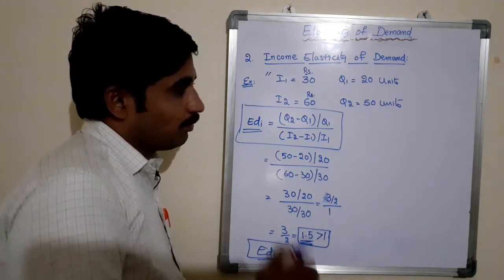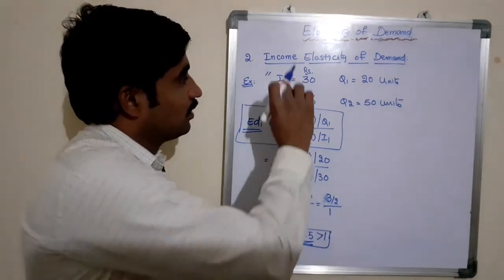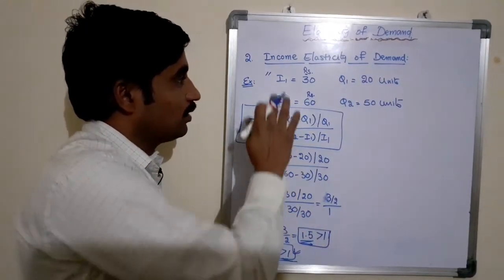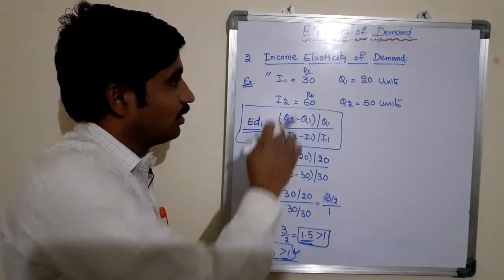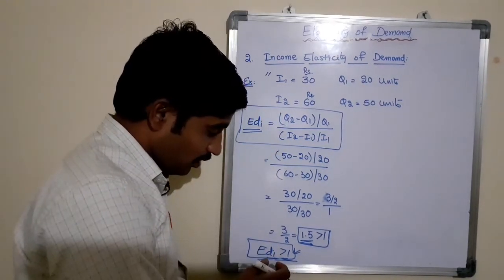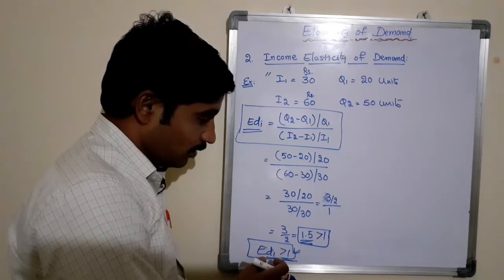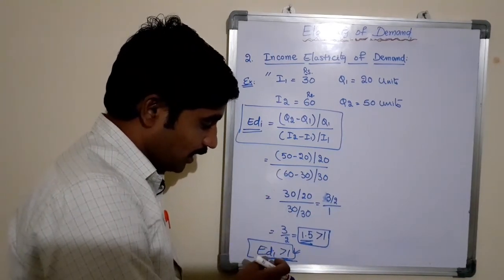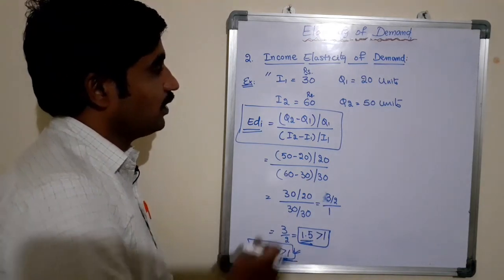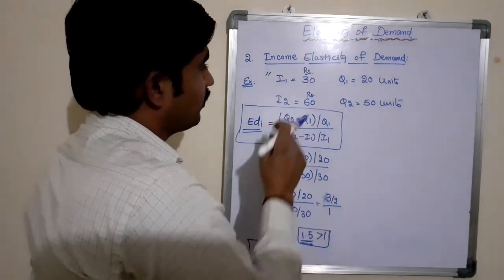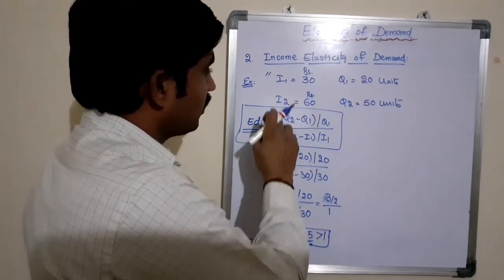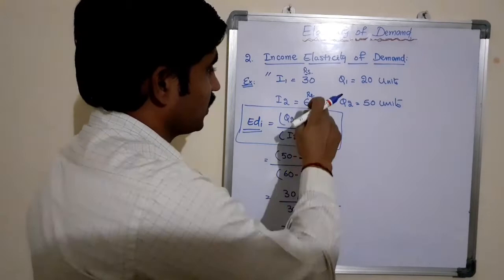It means that proportionate changes in the quantity demand of a product being more than the proportionate changes in the income level of the consumer is said to be elastic, based on the result of this calculation, that is EDI greater than 1. See, if you observe here, the income level of the consumer is 30 and the second income level of the consumer is 60.